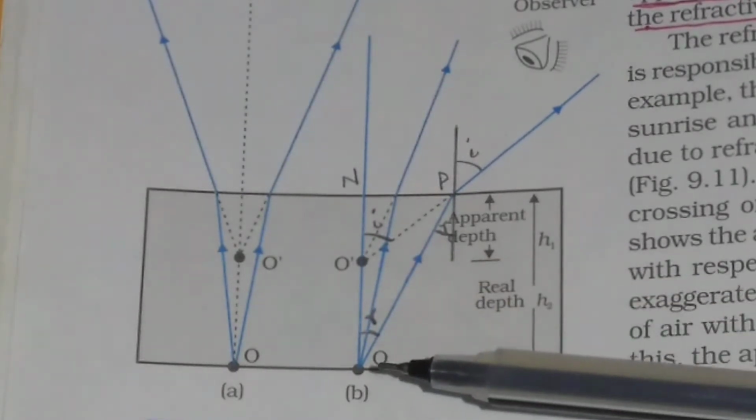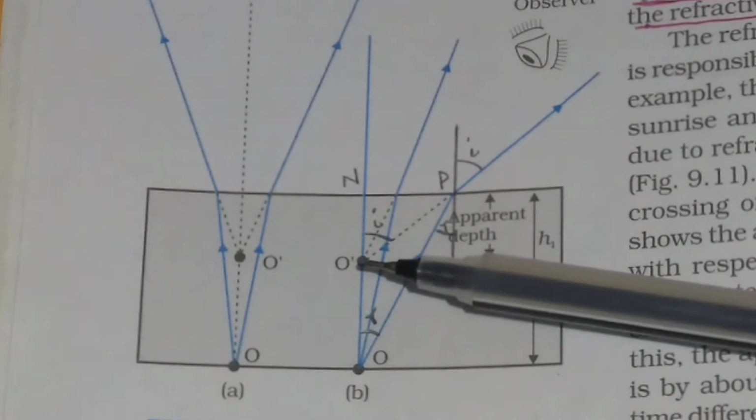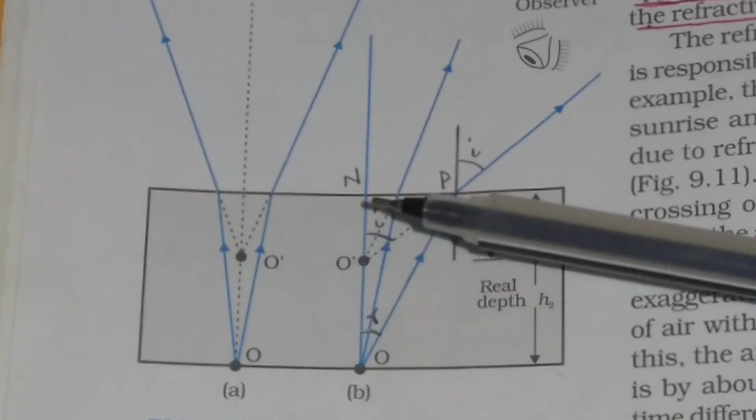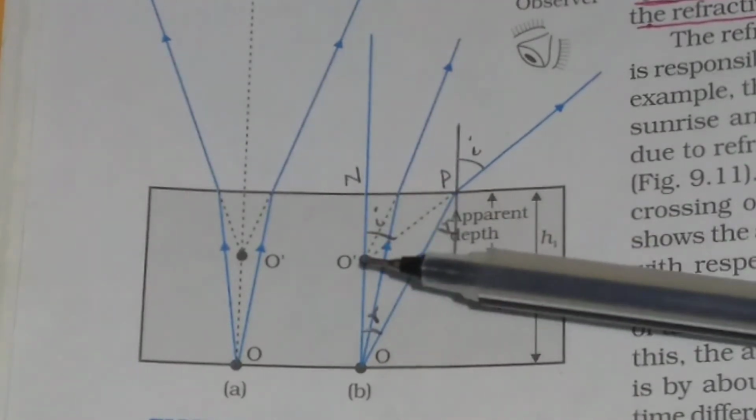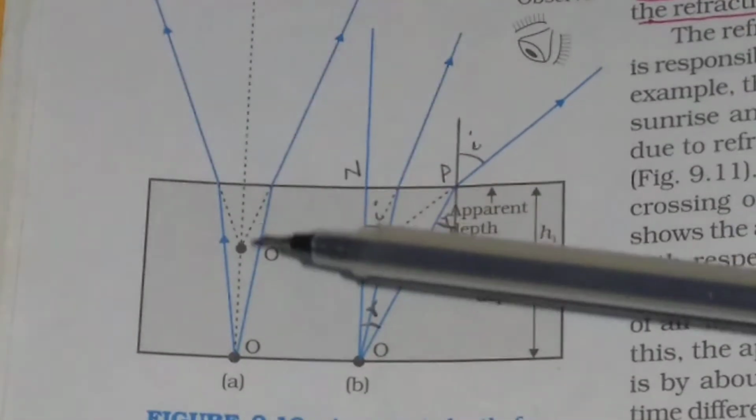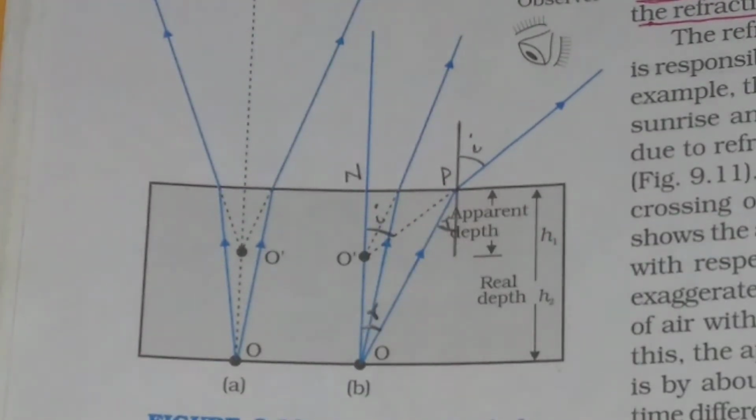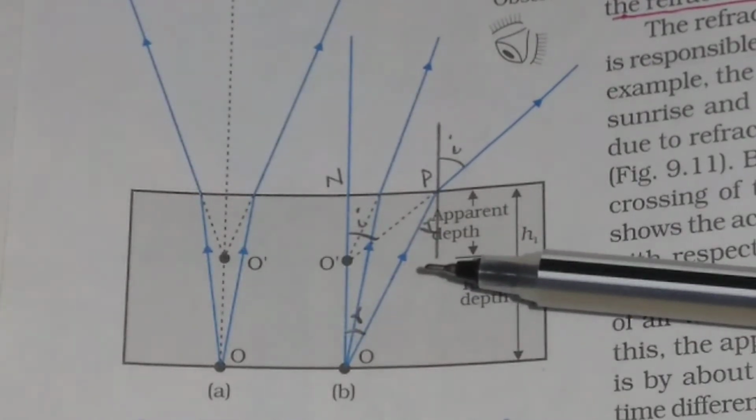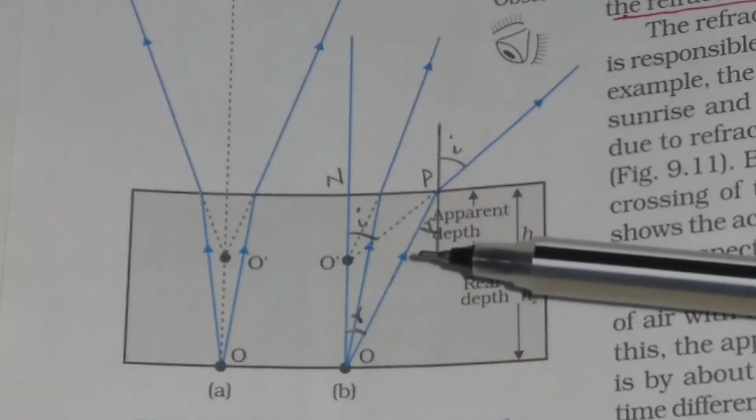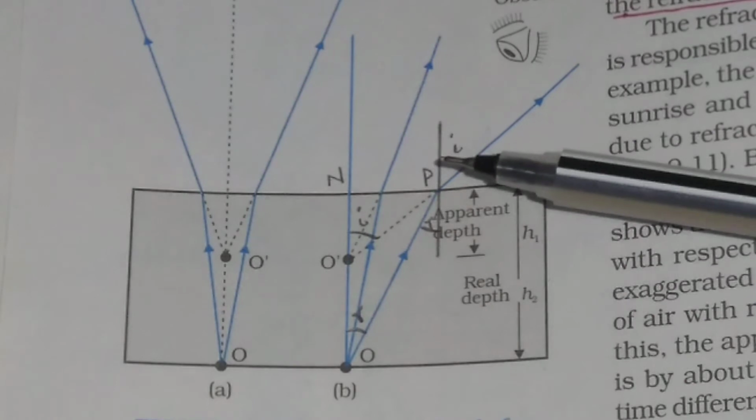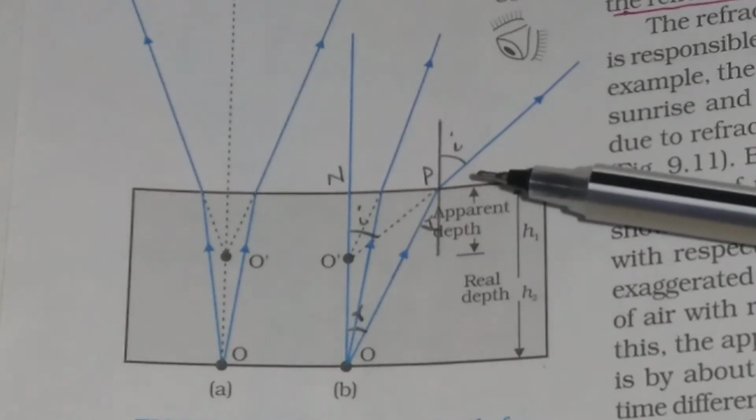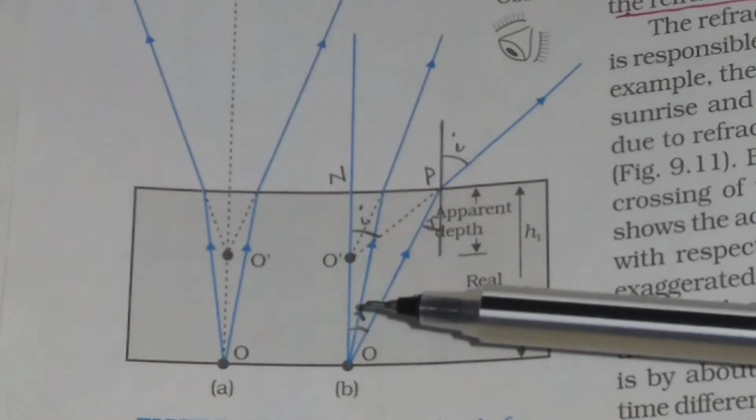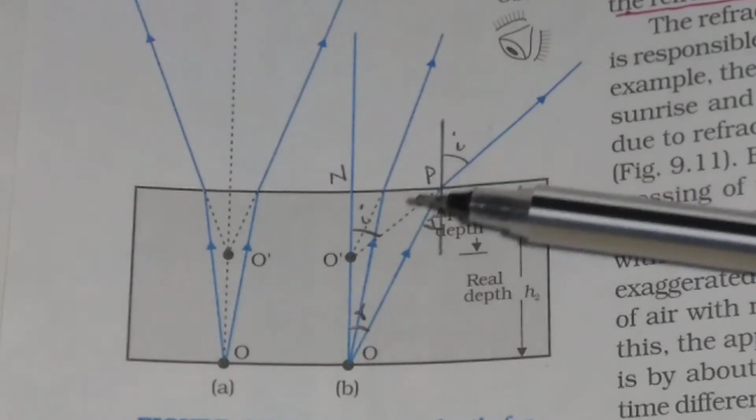So here O is the real object and O dash is the apparent object. So from N to O, this is called the real depth, and from N to O dash, this is called the apparent depth. Here also this is the apparent depth and this is the real depth. And we have to find out from geometry that the real depth divided by the refractive index is equal to the apparent depth. This is the angle of incidence I, and this will be also the angle of incidence I. And this is the angle of refraction R. This is R and this is I and this is I.